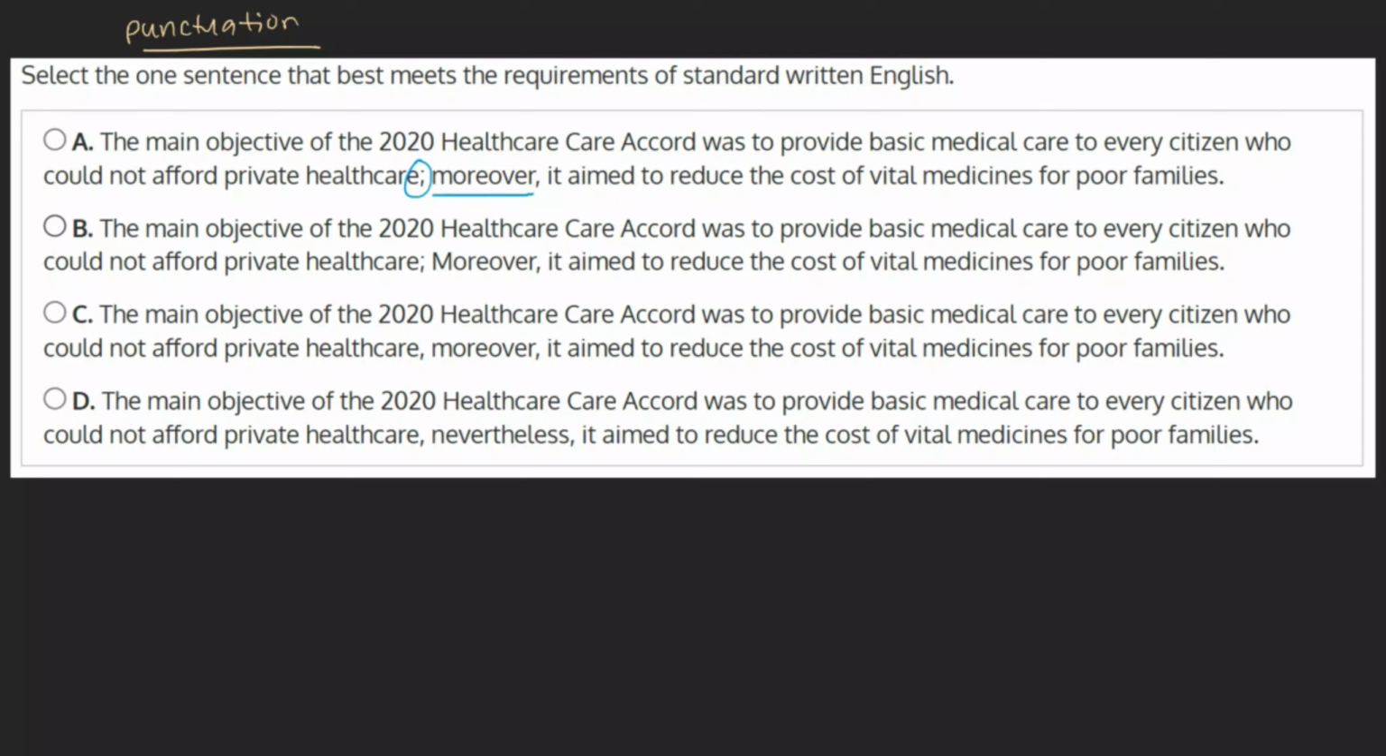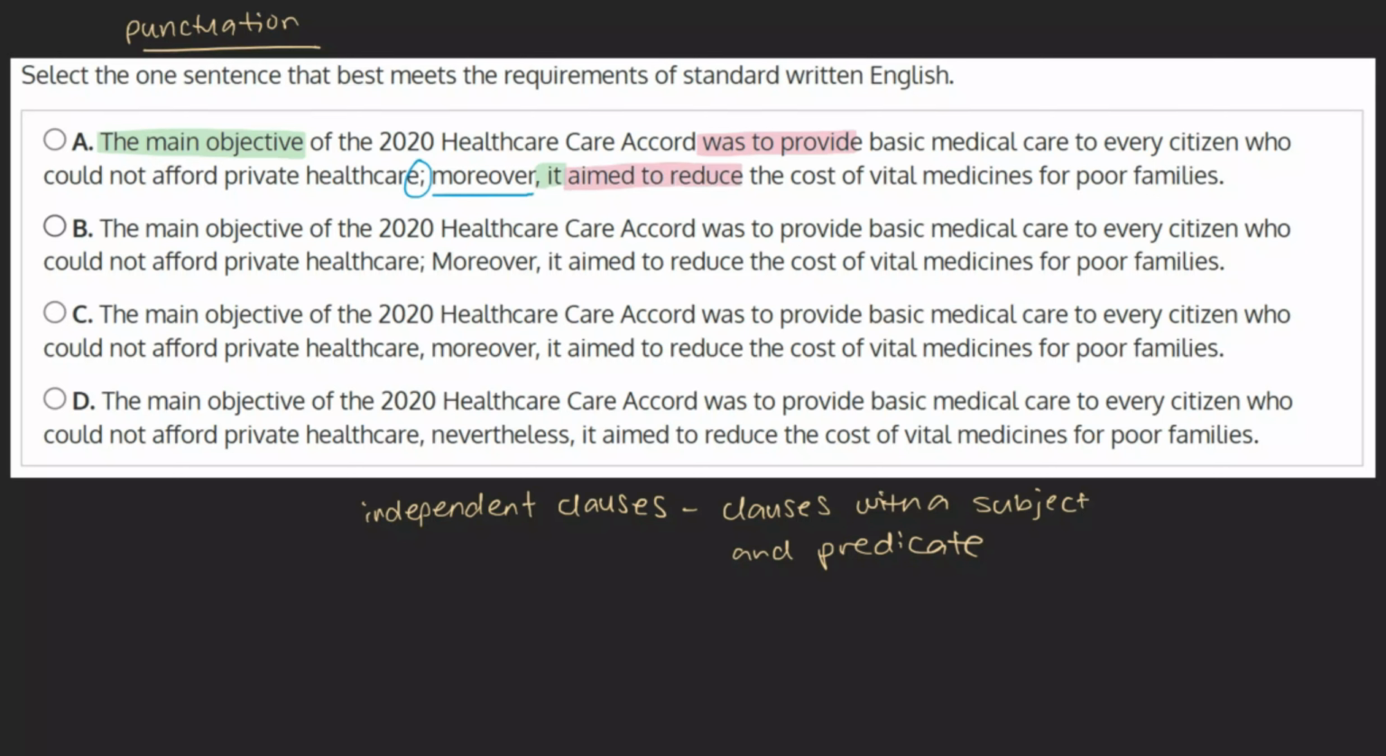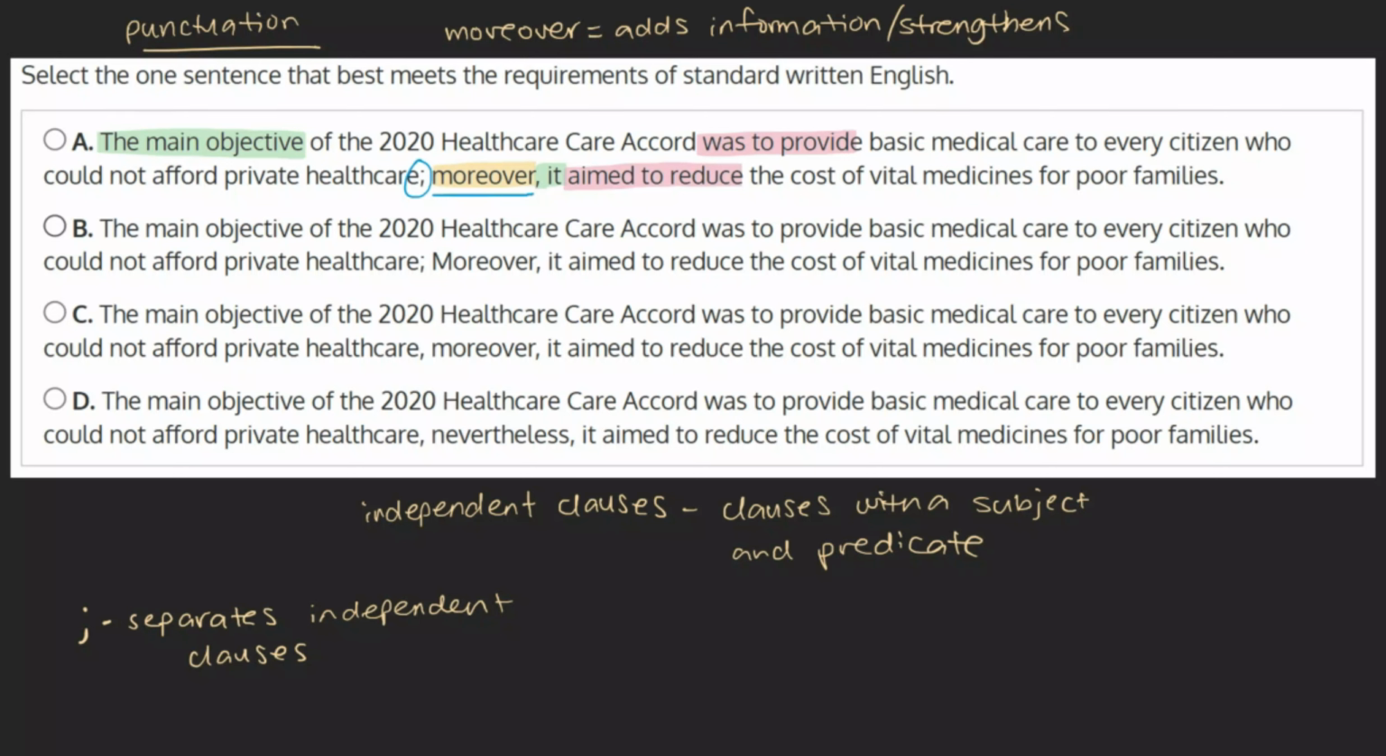In this choice, we see a semicolon separating two independent clauses, an independent clause being a clause with a subject and a predicate. The subject of the first clause is the main objective, with the predicate being was to provide, with the subject of the second clause being it and the predicate being aimed to reduce. As the job of a semicolon is to separate two independent clauses, it would indeed be appropriate to use here. The use of moreover is unproblematic, as moreover is used when adding information that strengthens what was already said. Here, the clause following moreover delves deeper into the objective of the Healthcare Care Accord.